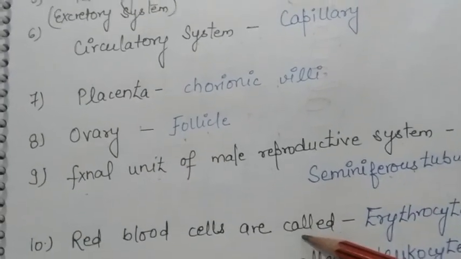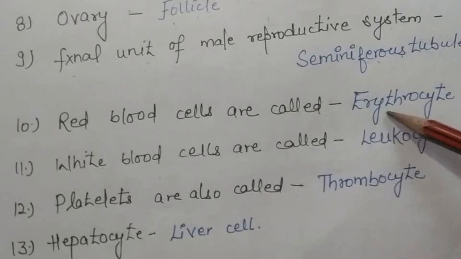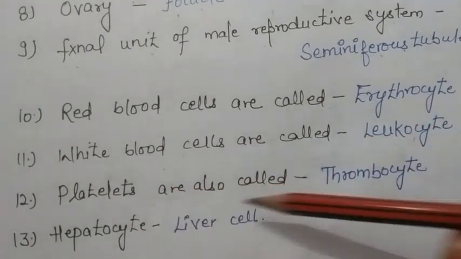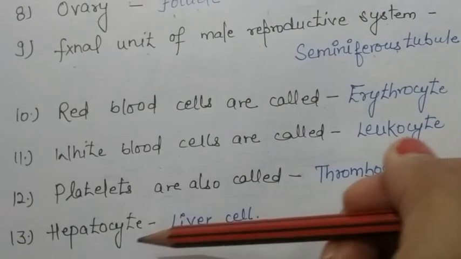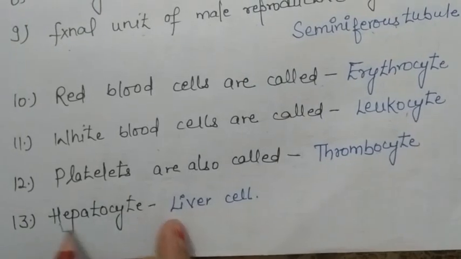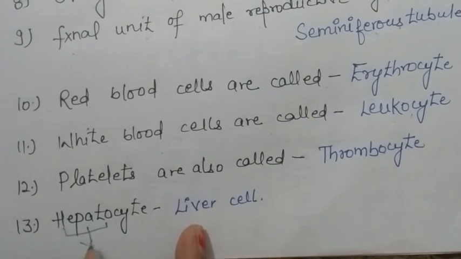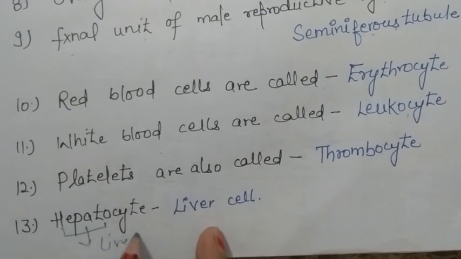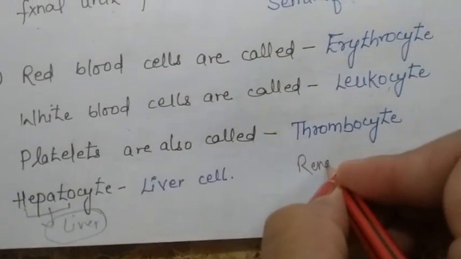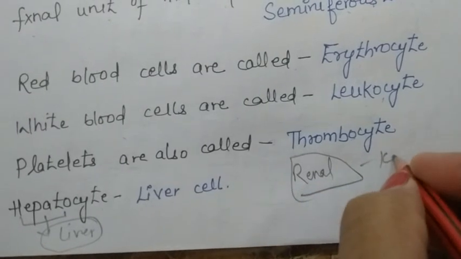Red blood cells are also known as erythrocyte, whereas white blood cells are known as leukocyte. Platelets are called as thrombocyte and hepatocyte are known as liver cell. Wherever you find a word hepato or hepatic, that will be related with the liver. Anywhere you are finding a word that is renal, it will be related with the kidney.